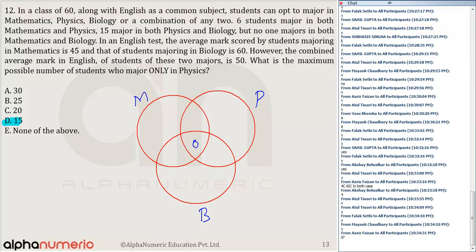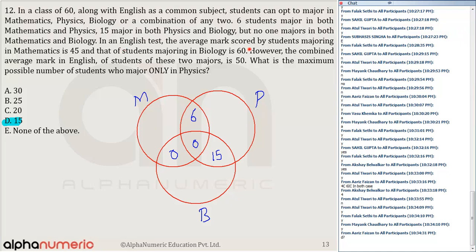Okay. 6 students major in both maths and physics. So this is 6. 15 major in both physics and biology. So this is 15. But no one majors in both maths and biology. So this is 0. In English, now that is important.